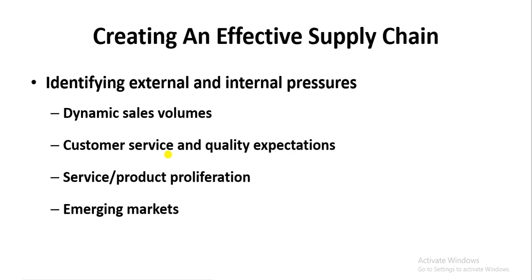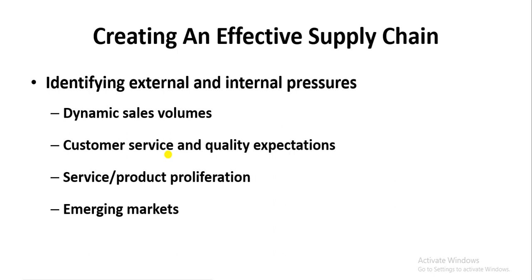First one is dynamic sales volume. Second one is customer service and quality expectations. Third one is service or product proliferation, and last one is emerging markets. So we can see one by one what kind of pressures a company can face while designing the supply chain. First one is the dynamic sales volume.